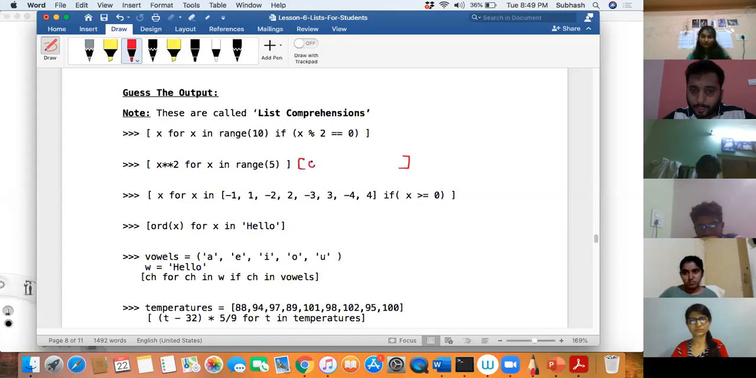0. Okay, next 1. 1 square is 1. Then next 2, 2 square is 4. Next 3, 3 square is 9. Next 4, 4 square is 16. Very good. 5 will not come, the range is 0 to 4. Okay, good. So shall we see whether it works like that? We'll see this. Very good.